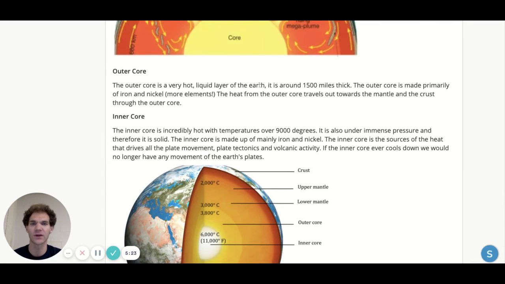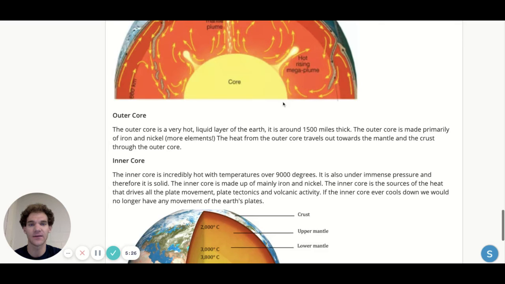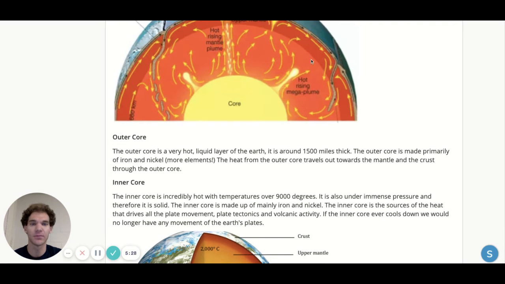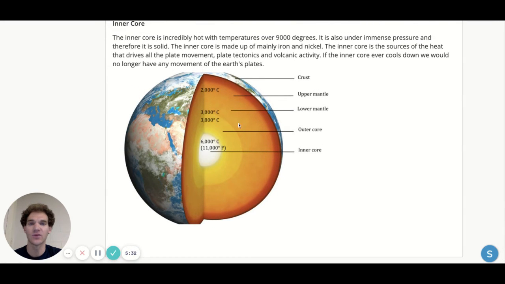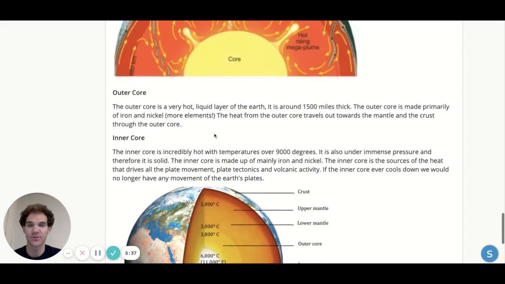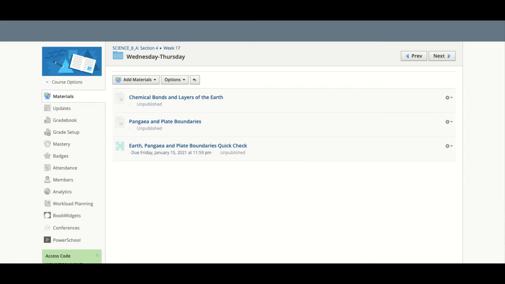Then we have outer core and inner core. Outer core is hot and liquid, very, very hot. And some of that liquid bubbles up, can become magma, and comes up and creates hot spots and stuff like that. And then the inner core is even hotter than the outer core, but it is solid because it's very, very dense. The pressure is incredibly intense down there. So those are the layers of the earth.